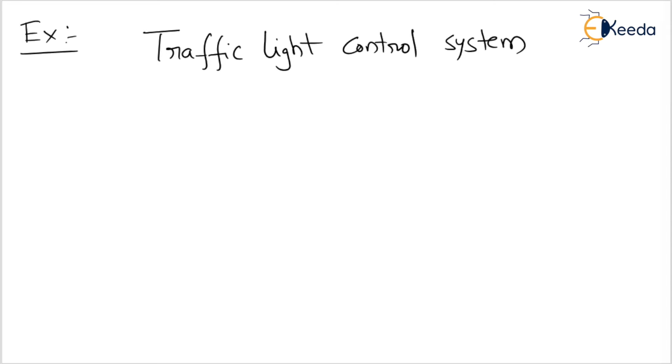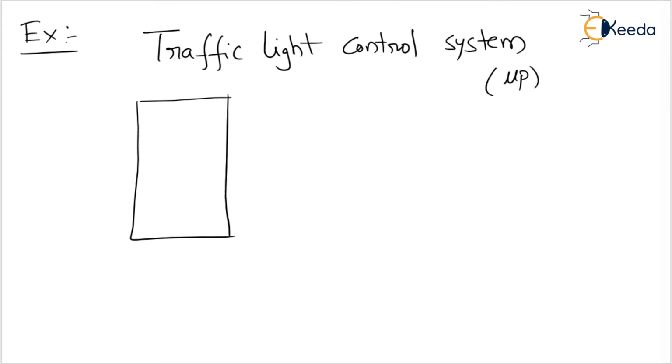Is there a microprocessor in the traffic light control system or not? Please tell me. In our classes we represent microprocessor with MUP. In the traffic light control system, is there a microprocessor or not?